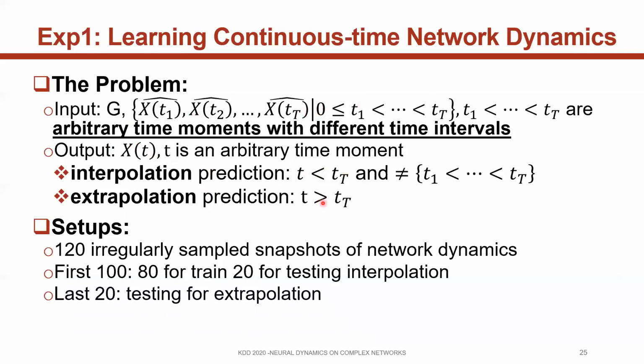If the prediction is in the far future, we call that extrapolation. The setup is that we irregularly sampled 120 snapshots of ground truth network dynamics. We use 100 snapshots, 80 for training and 20 for testing interpolation, and we use the last 20 in the future for testing extrapolation.